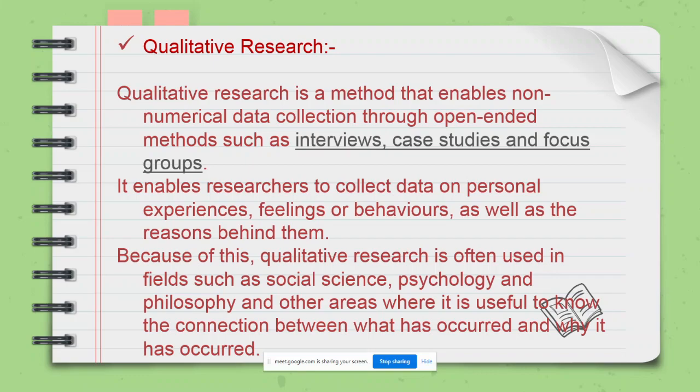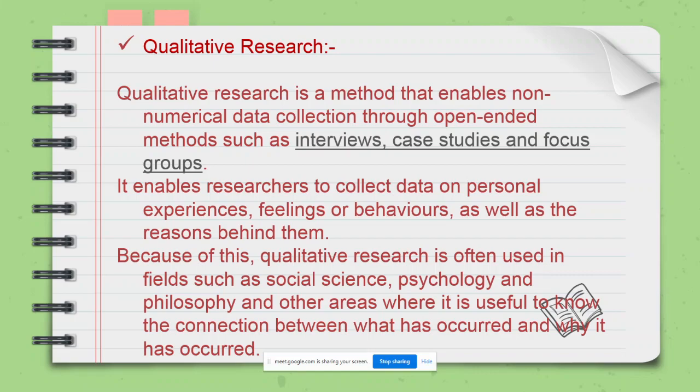In these fields the researcher tries to study the personal experiences, feelings, behaviors of a person. If a person has behaved in a particular manner, what are the reasons behind it?